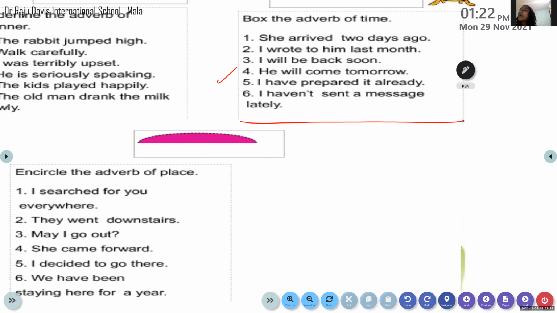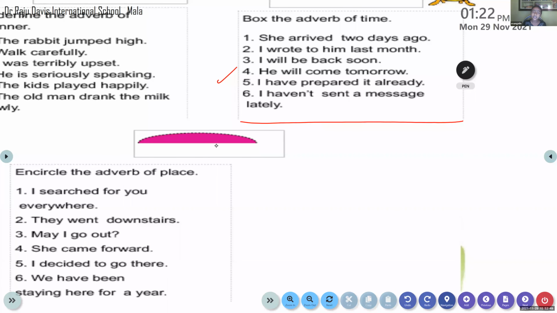I'll start with Evangeline. Come on, read the question. He arrived 2 days ago. Yes, he arrived 2 days ago. Okay, then, arrived is the adverb. Arrived is what? Days? No.